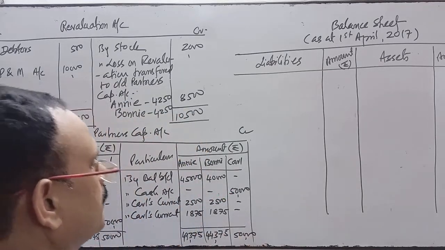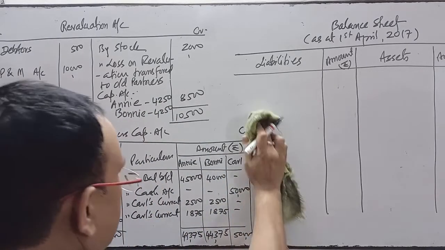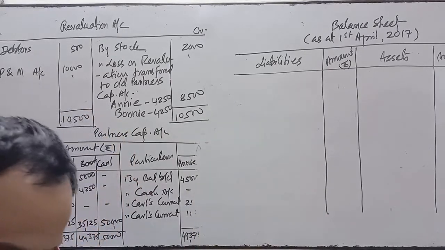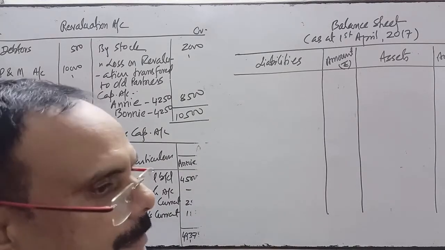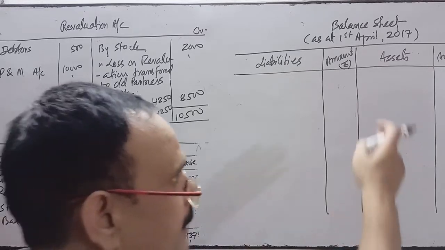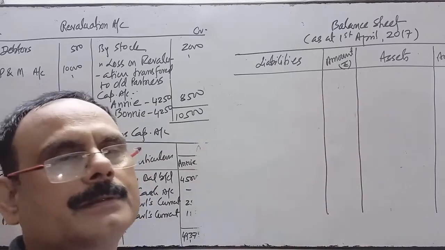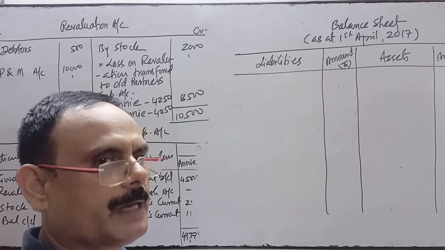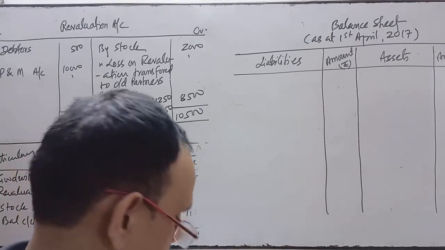That's why we never write debit and credit in the balance sheet. But you know it well that in the balance sheet, the credit balance we write this side, all the liabilities have a credit balance and all the assets have a debit balance. We write all the assets, and we know that the assets always have a debit balance and liabilities have the credit balance.